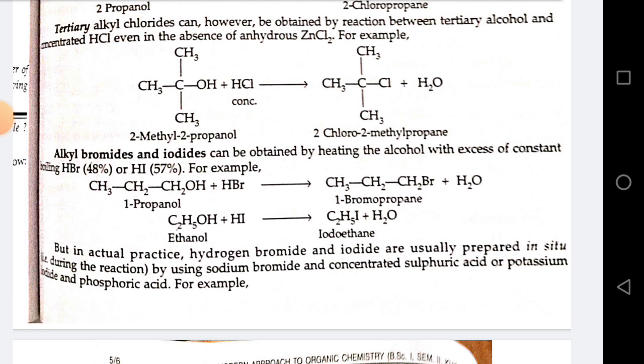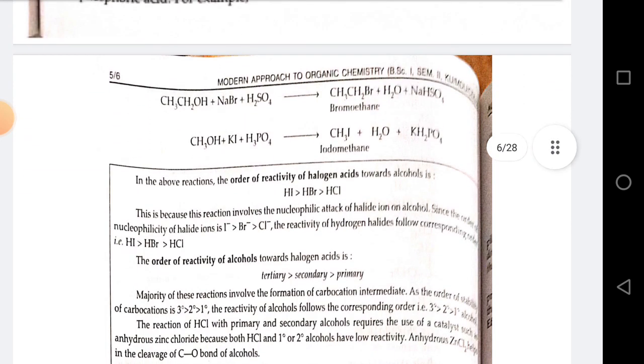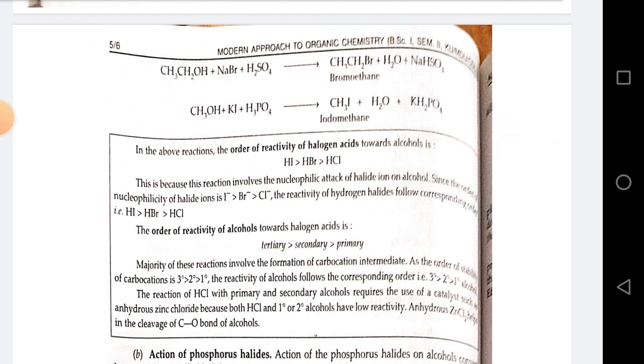2-chloro-2-methylpropane plus water. Alkyl bromides and iodides can be obtained by heating the alcohol with excess of constant boiling HBr or HI. For example, 1-propanol plus HBr gives 1-bromopropane. Ethanol plus HI gives iodoethane. But in actual practice, hydrogen bromide and iodide are usually prepared in situ, that is during the reaction, by using sodium bromide and concentrated sulfuric acid or potassium iodide and phosphoric acid. For example, CH3CH2OH plus NaBr plus H2SO4 gives CH3CH2Br, bromoethane, plus H2O plus NaHSO4.